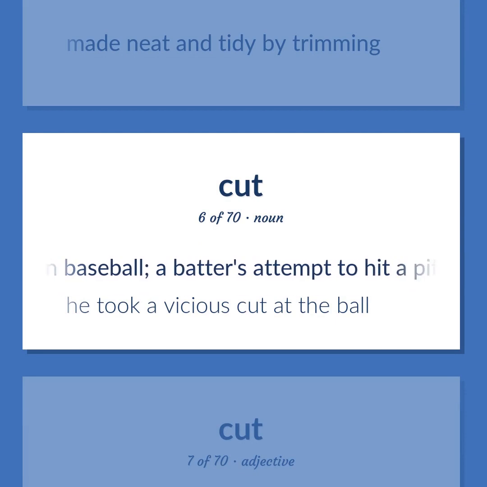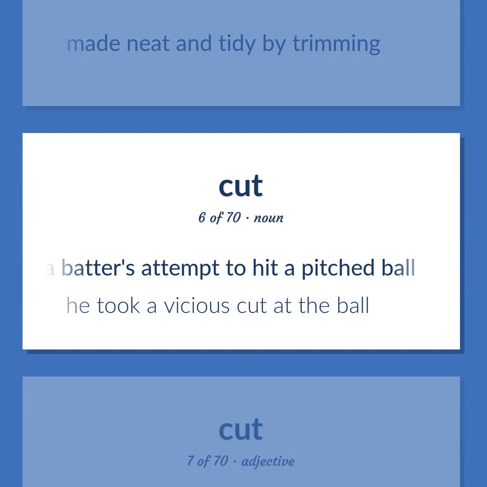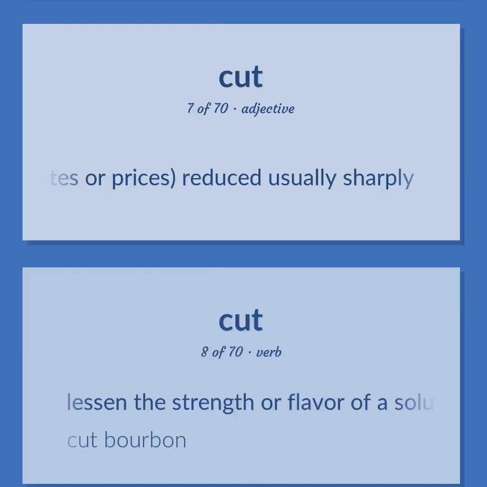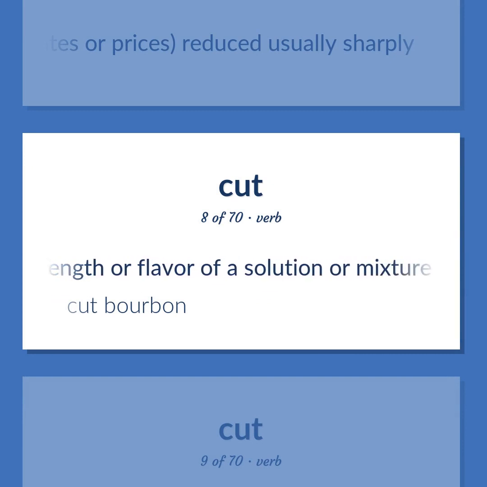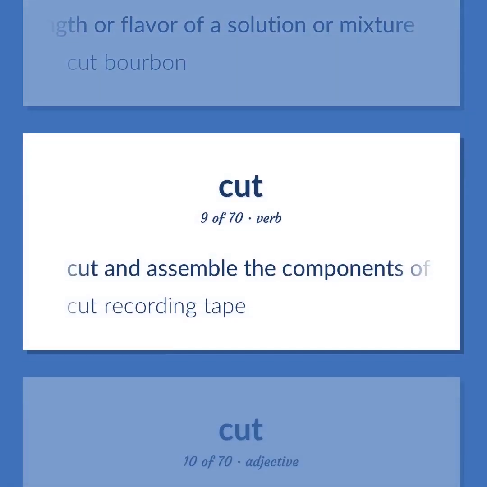In baseball, a batter's attempt to hit a pitched ball. He took a vicious cut at the ball. Used of rates or prices, reduced usually sharply. Lessen the strength or flavor of a solution or mixture. Cut bourbon.